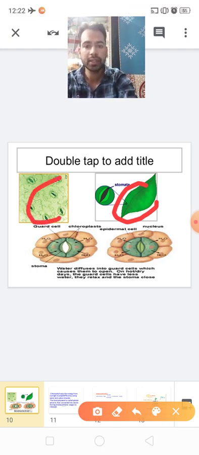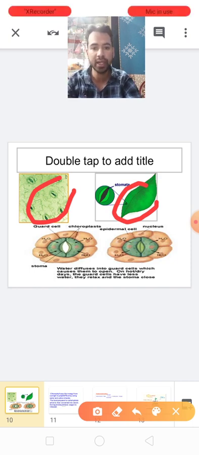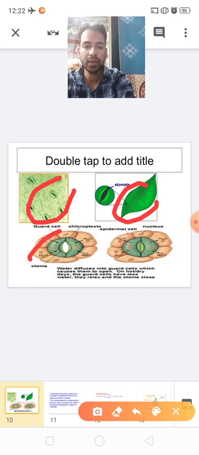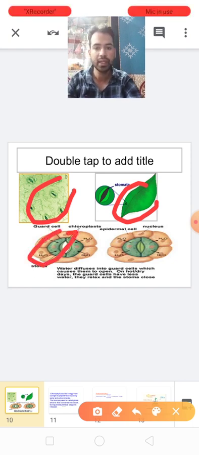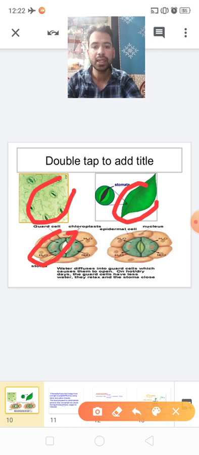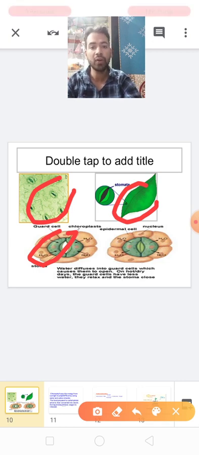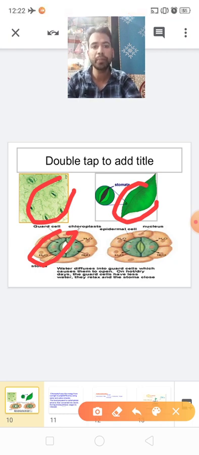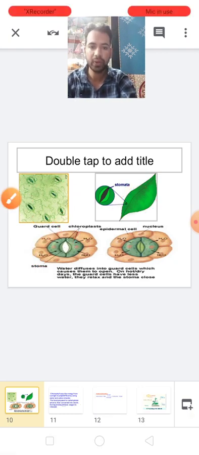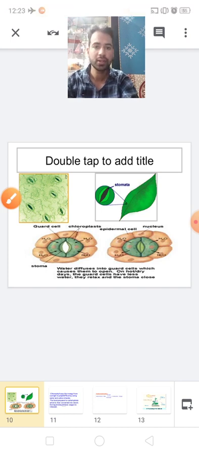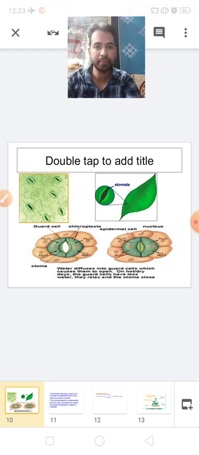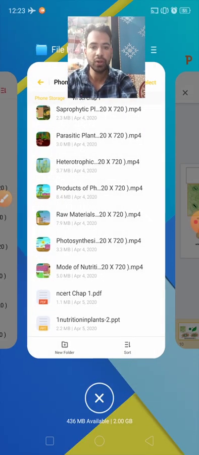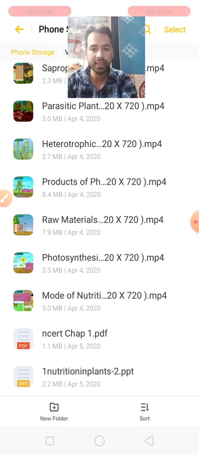Okay, here is the bigger image of the stomata, and they are surrounded by guard cells. See here in the picture, these are the guard cells that are found surrounding the stomata. The guard cells protect the stomata. Okay, clear about that? Photosynthesis clear? Any problem, any doubt? Okay, now watch the video about photosynthesis.